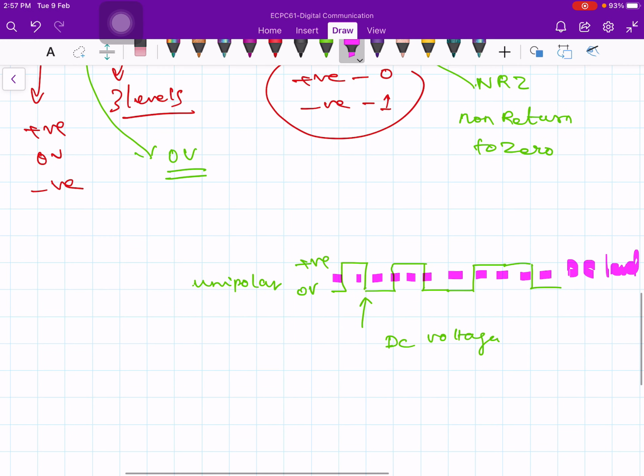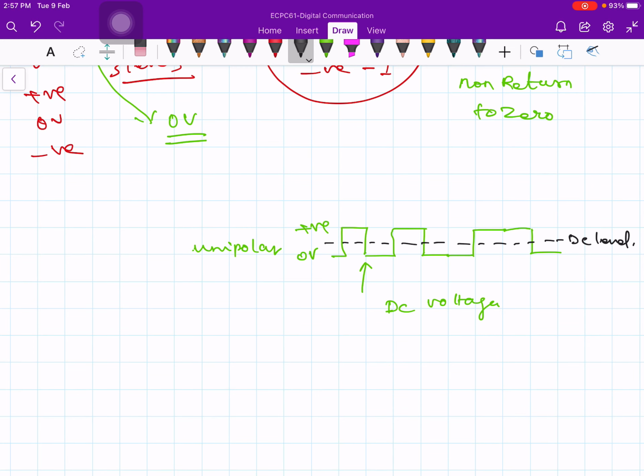Maybe this is not clear, so let me use a different color. Yes, this is my DC level, or DC component.